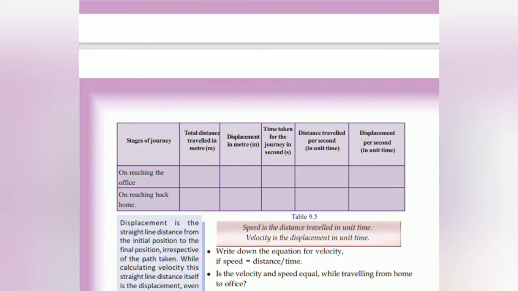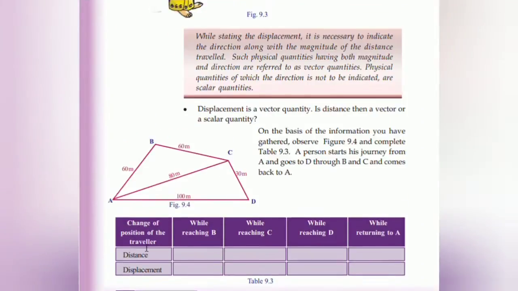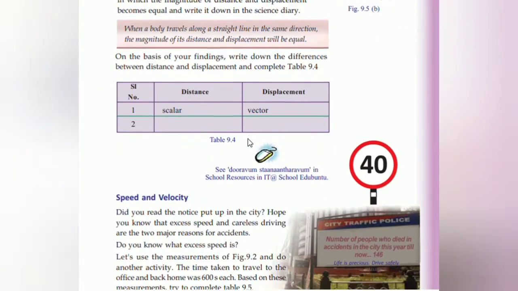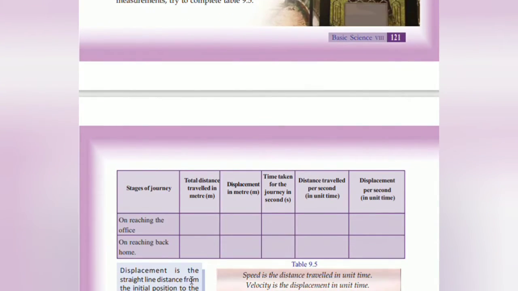See this picture. The total distance traveled is found to be 900 meter, so we write 900 meter here. Displacement is a straight line from A to B, which is 480 meter. Speed is 900 by 600, which is found to be 1.5 meter per second. Then displacement per second is 480 by 600, which is 0.8 meter per second.